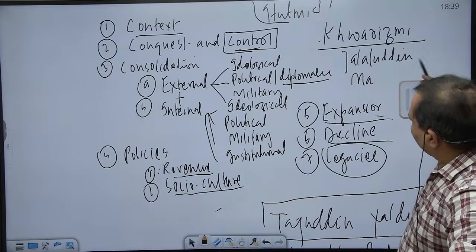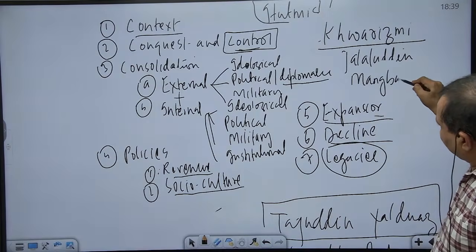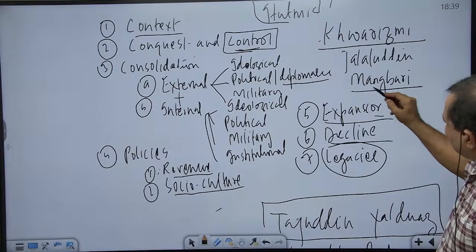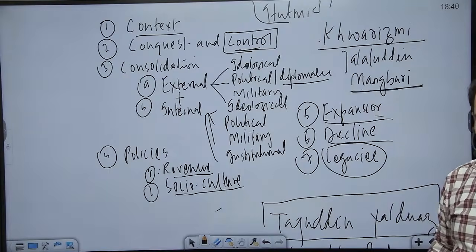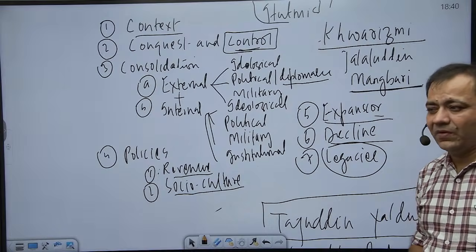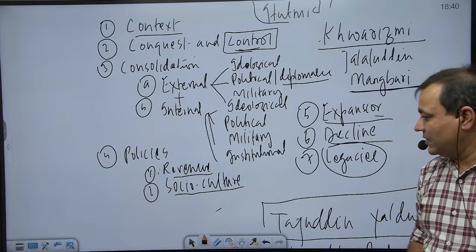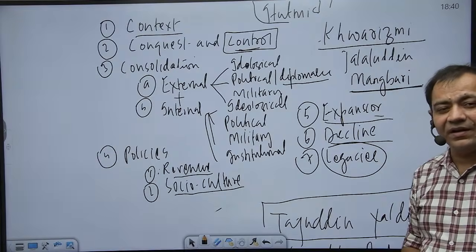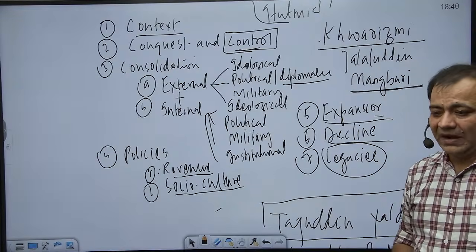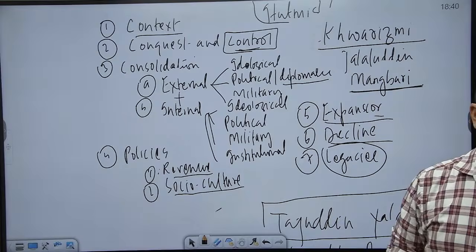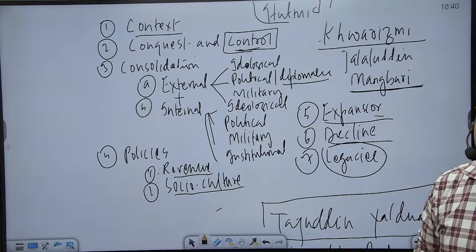Now this Jalaluddin Mangbarni was being chased by Chingiz Khan, and he reached up to the river Indus, and interestingly, he demanded shelter from Iltutmish, who had acquired the throne and who was just trying to consolidate his position.